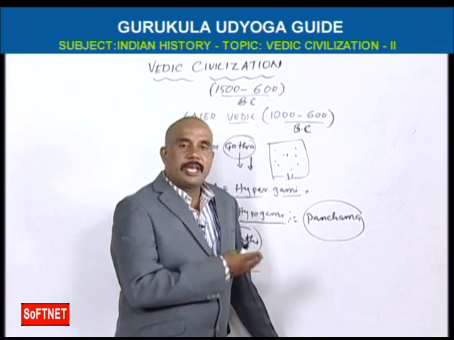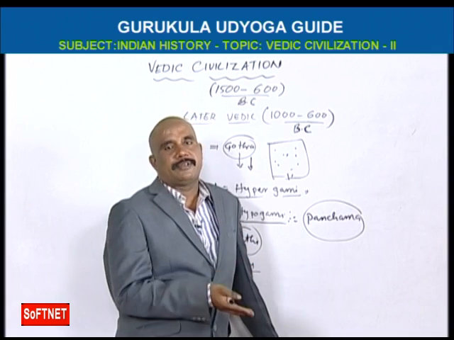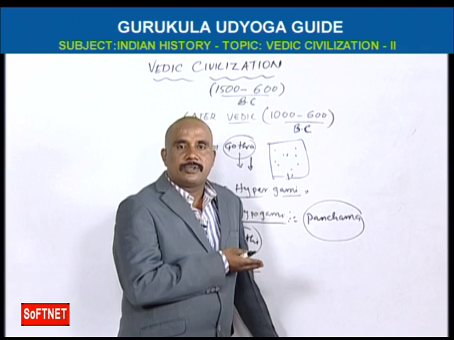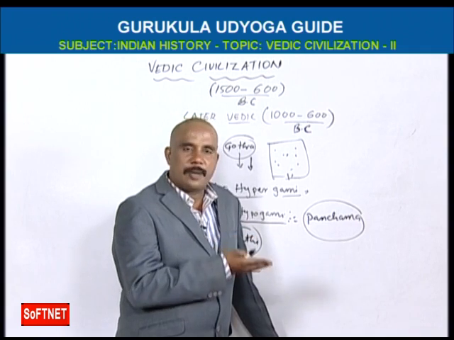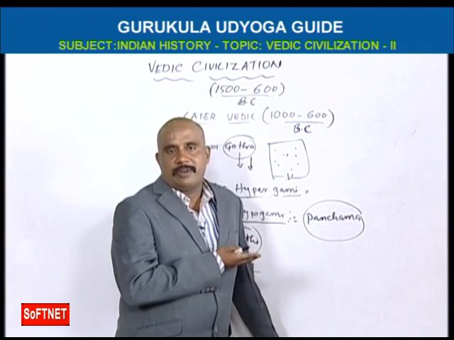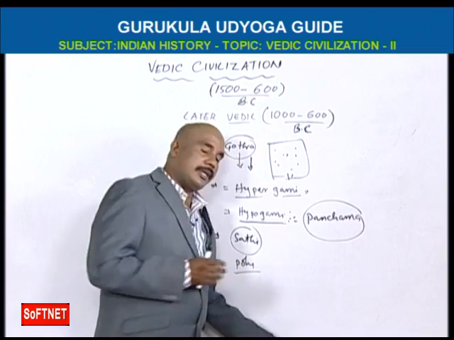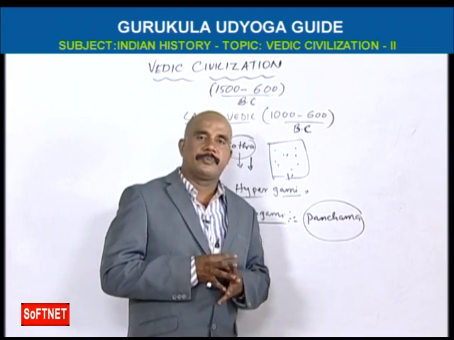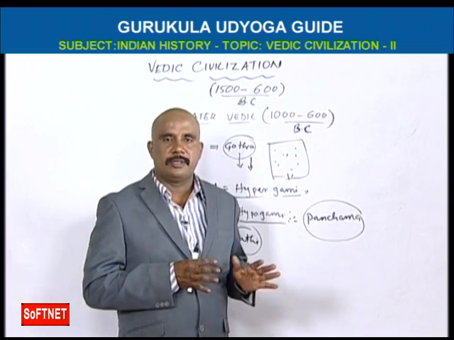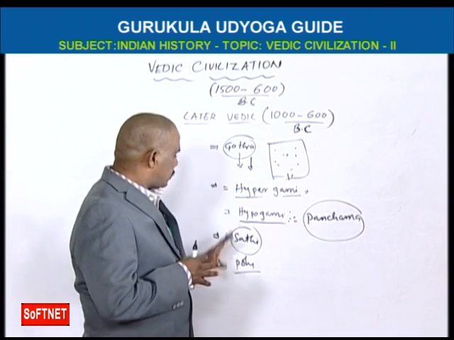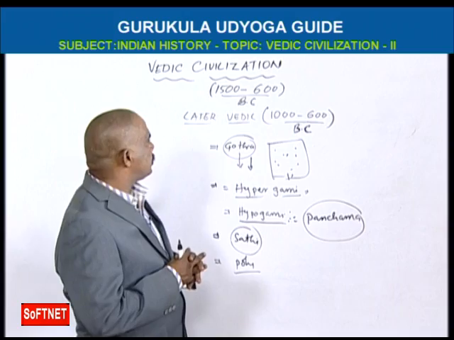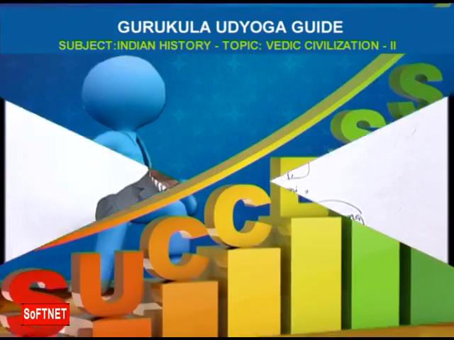Here there is polygamy, multiple wives. For example, we see Sri Krishna has so many wives. It is in the Mahabharata period. That's why polygamy is introduced in this society, but in early Vedic it was monogamy. Okay, so these are some social conditions regarding later Vedic civilization.